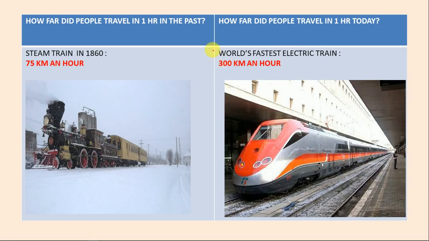Now next slide is of steam train. Steam train, it was invented in 1860 and in an hour it just covered 75 kilometers. Whereas now students, we have the world's fastest electric train and it covers 300 kilometers in an hour. Okay, so this train is the world fastest electric train and it covers 300 kilometers.